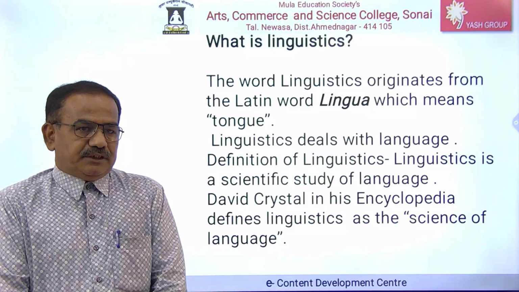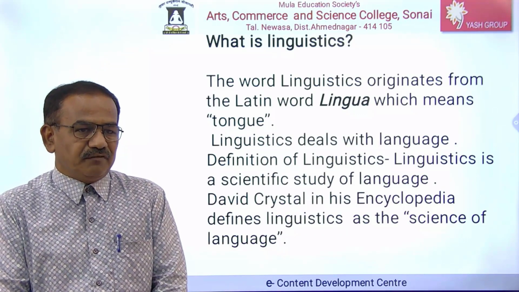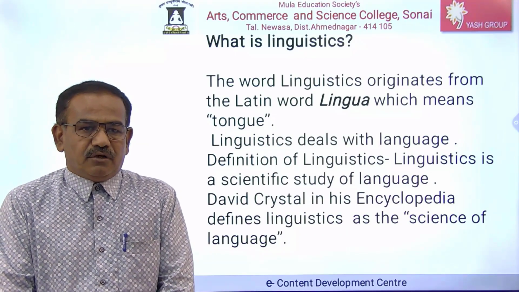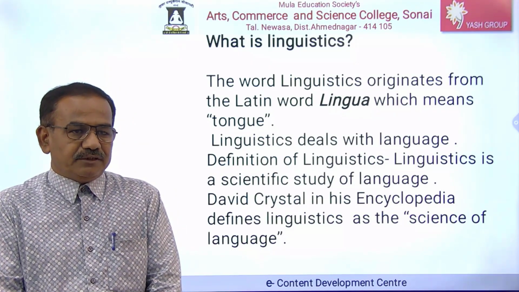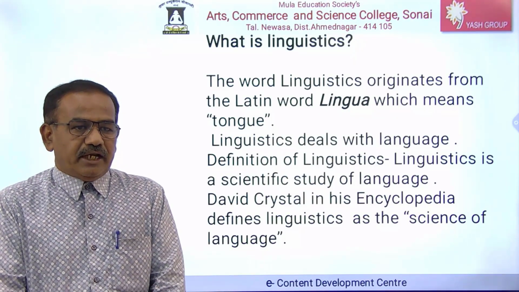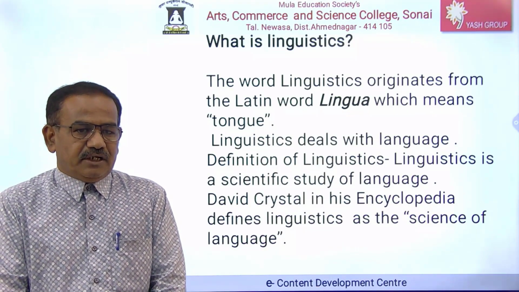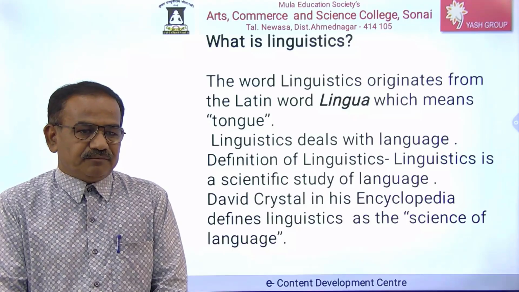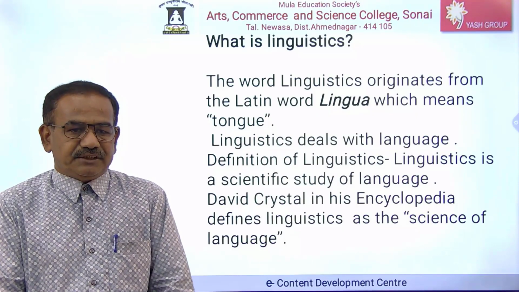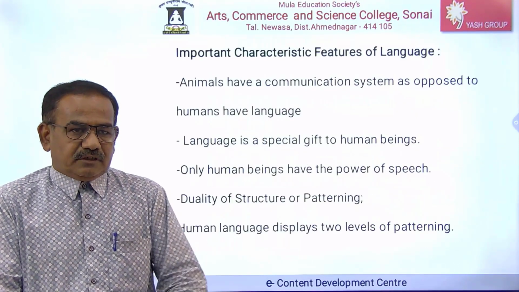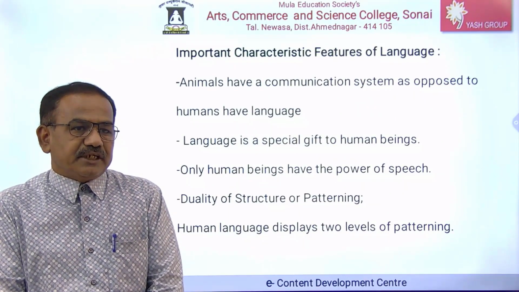Language is dealing with linguistics. Language has its own relations with linguistics. The word linguistics originates from the Latin word lingua, which means tongue. Each and every word, each and every phoneme or sound can be produced with the help of tongue. Linguistics deals with language. Linguistics is a scientific study of language. David Crystal, in his encyclopedia, defines linguistics as the science of language. It is a scientific study. If we want to study language, we should study scientifically.